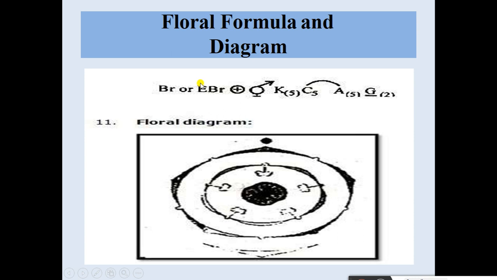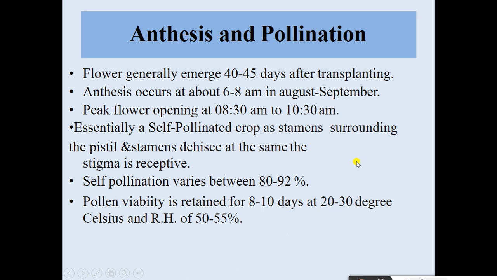Then floral formula and diagram of brinjal. See the image. Then anthesis and pollination. Flowers generally emerge 40 to 45 days after transplanting. Anthesis occurs at about 6 to 8 am in the August-September month. Peak flower opening is at 8:30 am to 10:30 am. It is essentially a self-pollinated crop, with stamens surrounding the pistil. Anther dehiscence occurs when the stigma is receptive.